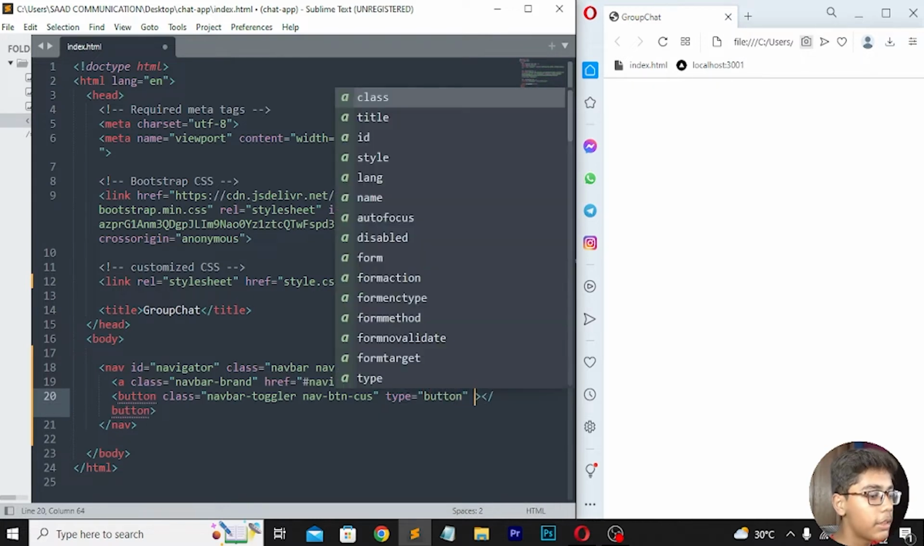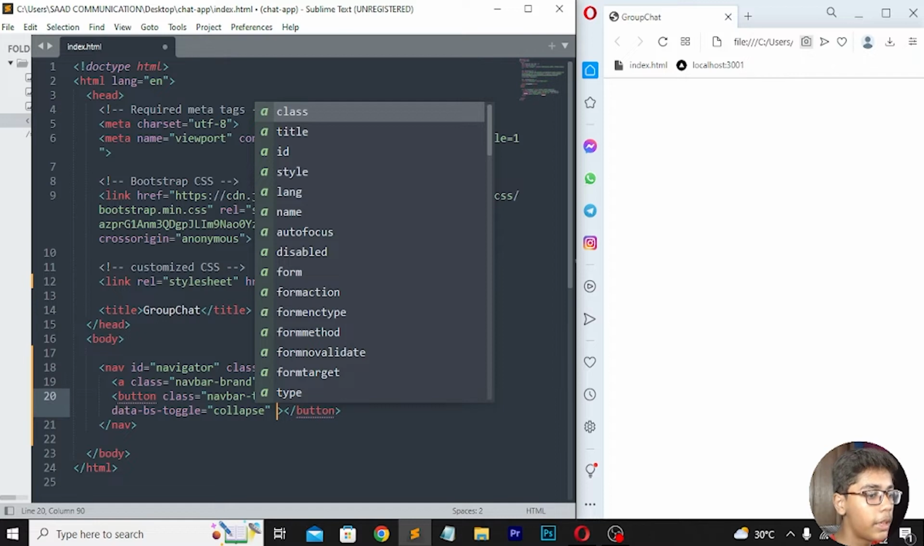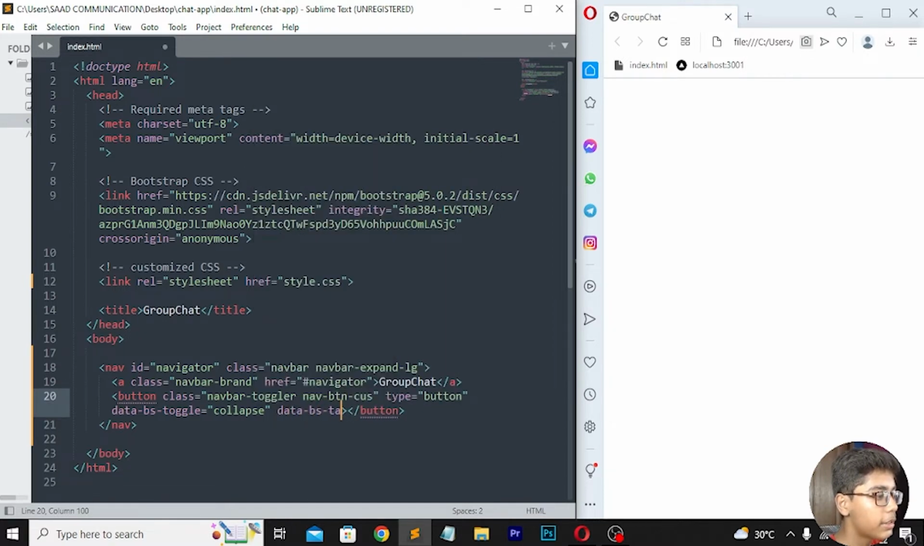You can see we have written this, so here you have to write data-bs-toggle. Now here I will be writing equals to collapse. Now move forward, and here I'll be writing data-bs-target equals to, then you have to write navbar, and here I will be writing navbar, and here you have to just write supported. So here I'll be writing supported content like this.